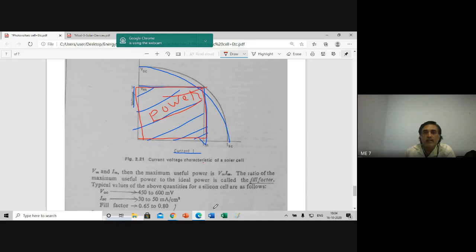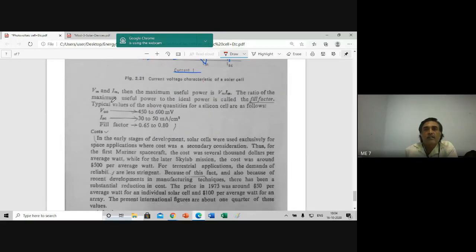Okay. Now look at the ratio of the maximum useful power to the ideal power, which is called the fill factor. Typical values: VOC is 450 to 650, 600 millivolts. ISC is 30 to 50 milliampere per square centimeter. Fill factor is this much.